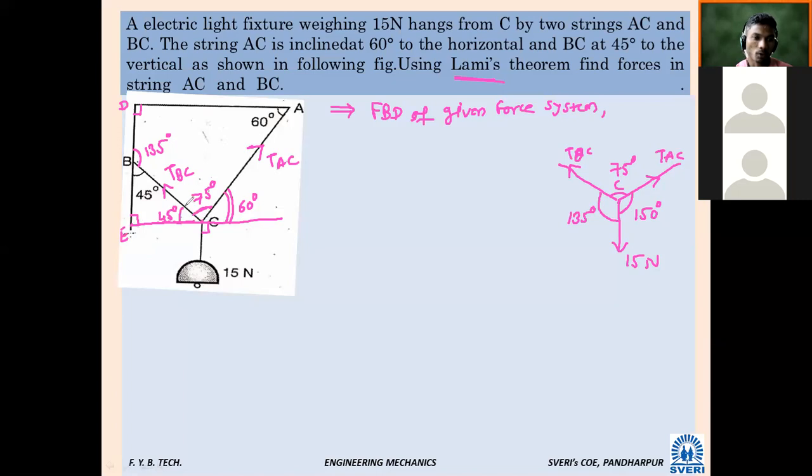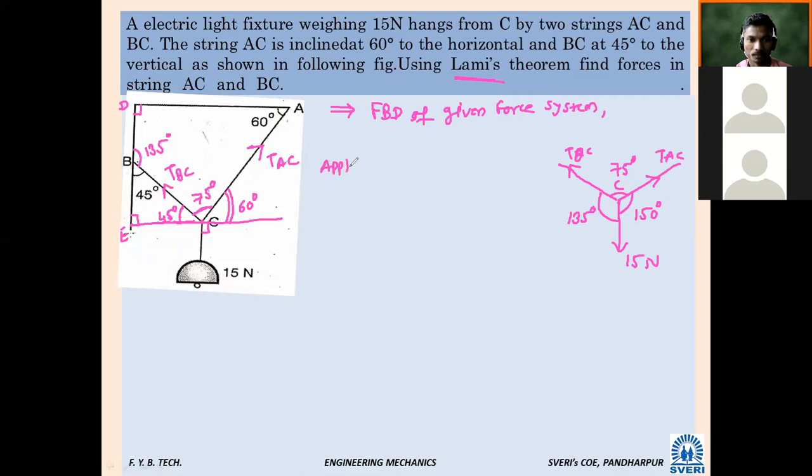Again 45, and this 90. How much will it be? 135. So automatically it will come 135. So our free body diagram is over. Our 50% problem is over here only. Okay, so now apply Lami's theorem.